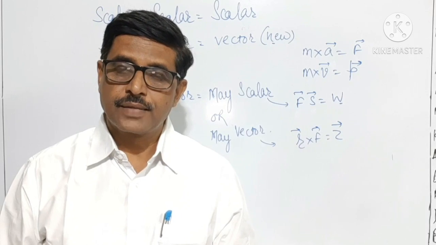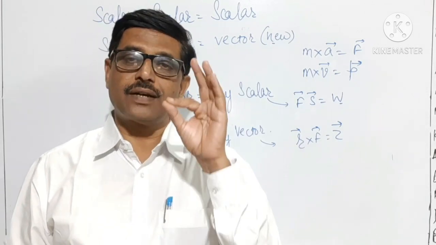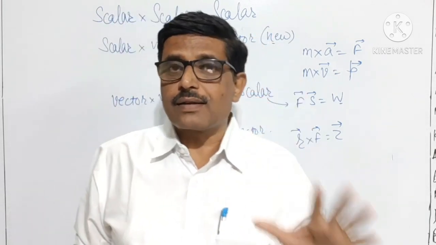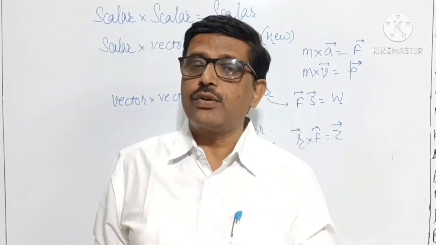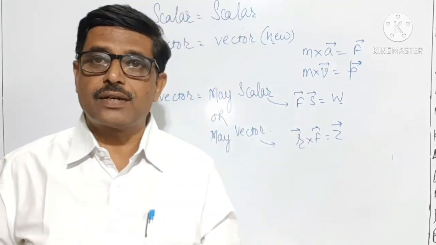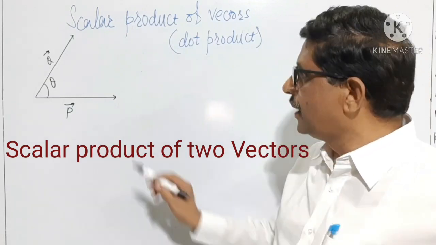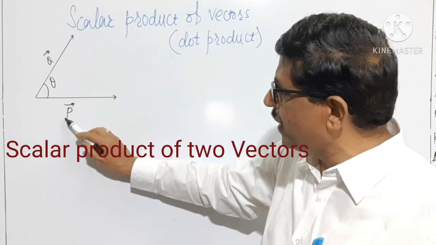And if product of vector with a vector is a vector quantity, then it is said to be a vector product of vector. Let us consider there are two vectors, vector p and vector q.